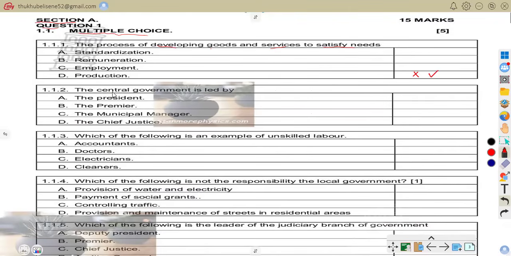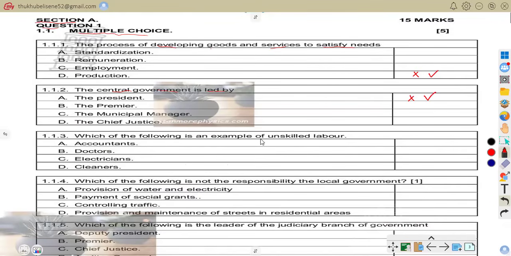1.1.2, the central government is led by: A, president; B, premier; C, the municipal manager; and D, the chief justice. The correct answer there is A, the president. The central or national government is led by the president of the country. In South Africa, the president leads the national government. Let us be on 1.1.3.